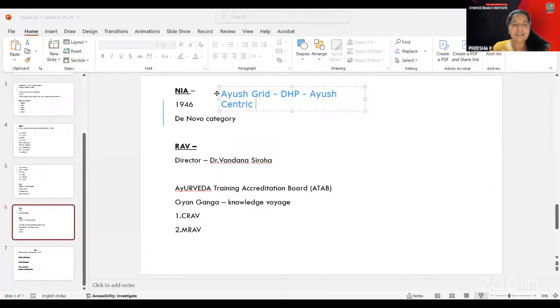The question is: you are a PG student and you are searching for the thesis and dissertation completed till now. Which portal will you refer to for the thesis and dissertation? RMIS portal, Dhara portal, Ayush research portal, or TKRC? I'll repeat the options once again: RMIS portal, Dhara portal, Ayush research portal, or the TKRC. Think, for the thesis and dissertation what is it? RMIS. RMIS is for the thesis and dissertation.